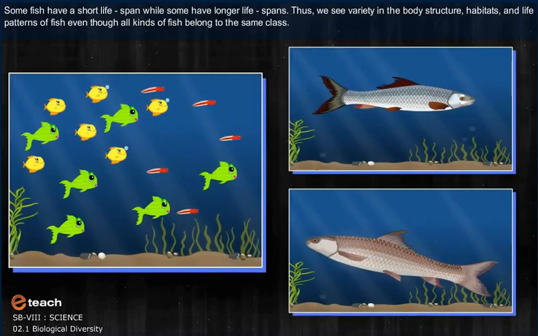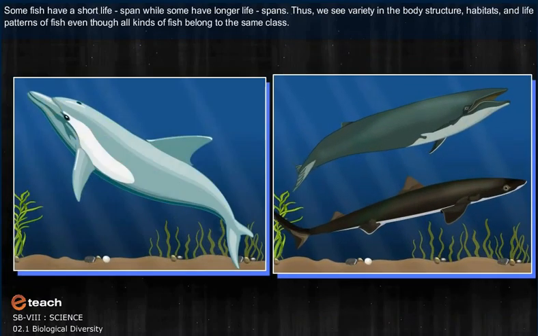Some fish have a short lifespan, while some have longer lifespans. Thus, we see variety in the body structure, habitats, and life patterns of fish, even though all kinds of fish belong to the same class.